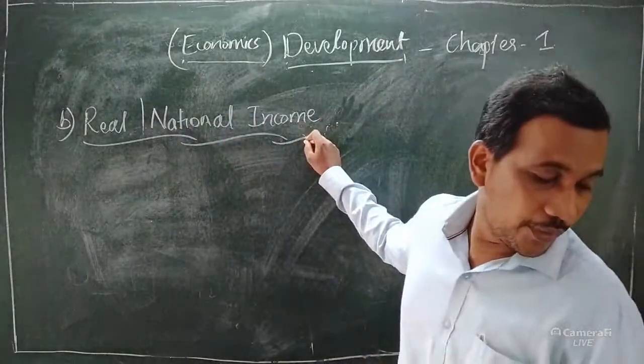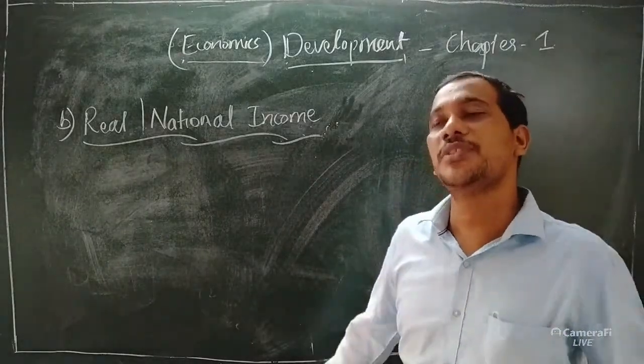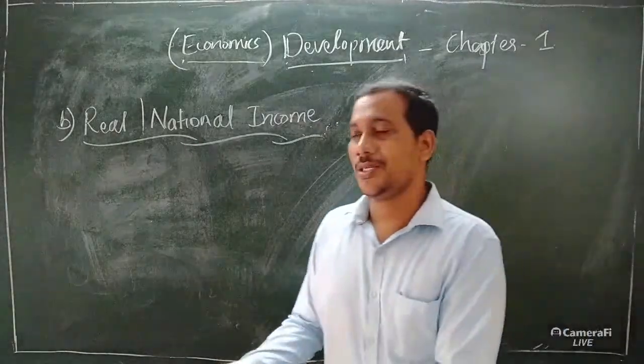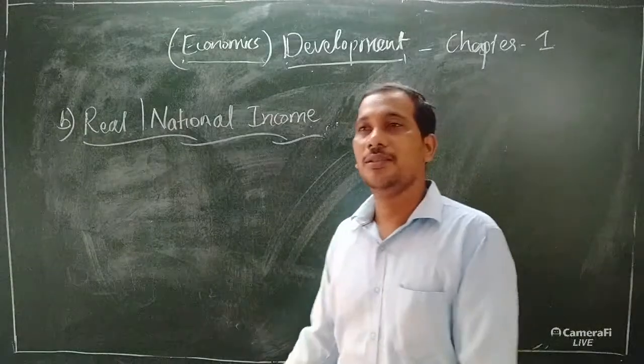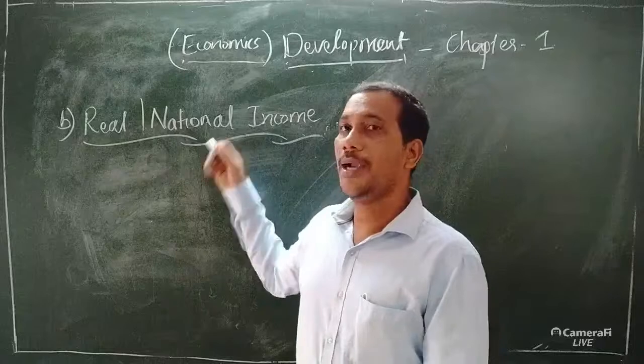The real value of goods and services produced in a single year. You know goods and services also. Goods means what we purchase, visible things, for example clothes, food, shelter.